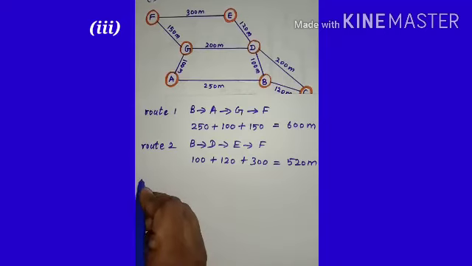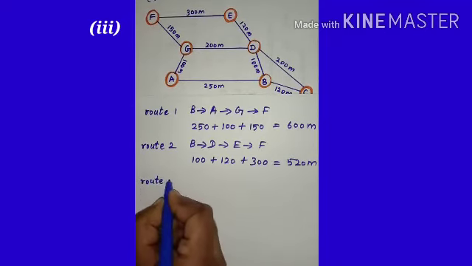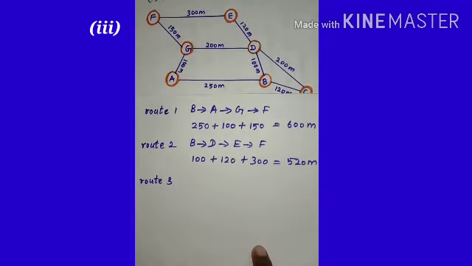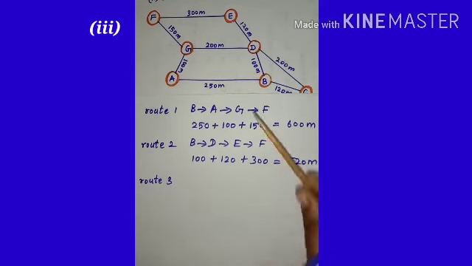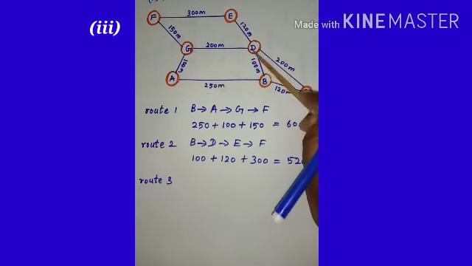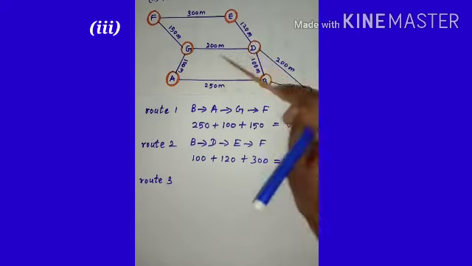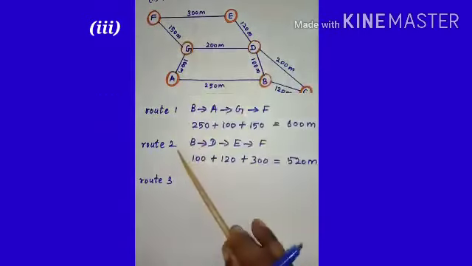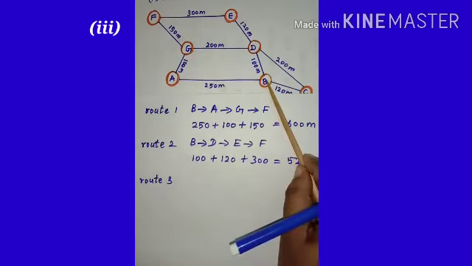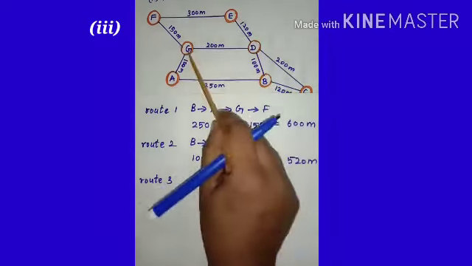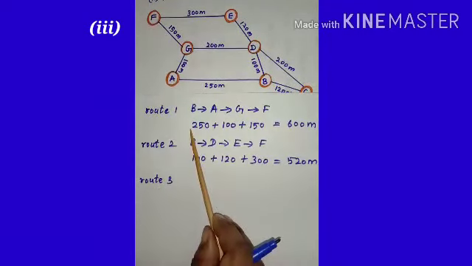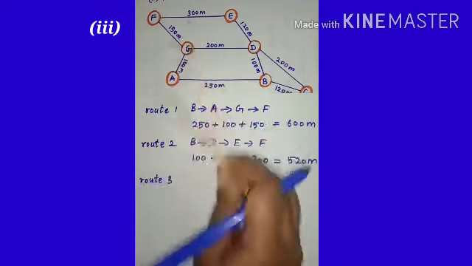So route 3 is we can go through B to D, D to G, G to F. So students, B to D, D to G, G to F. We can go through D and G also.